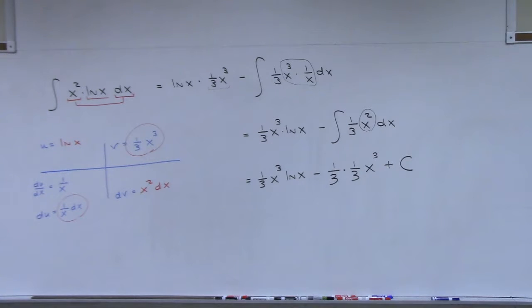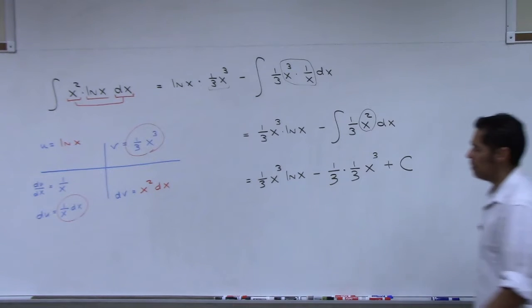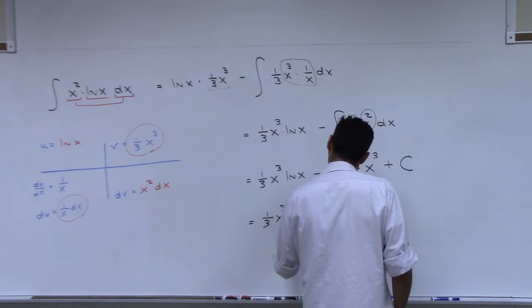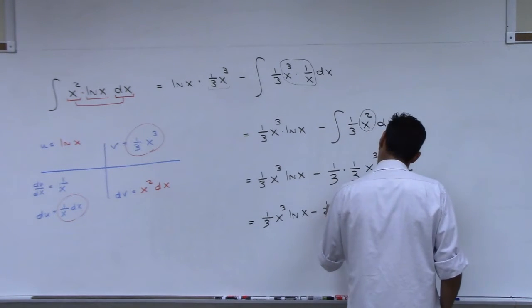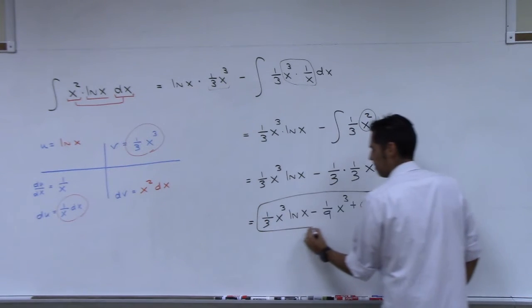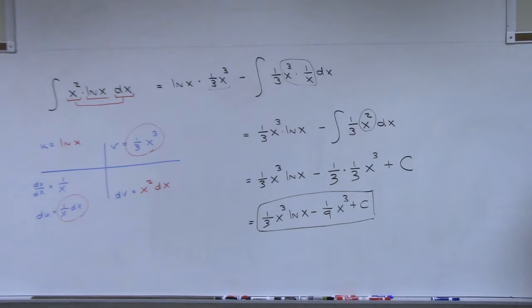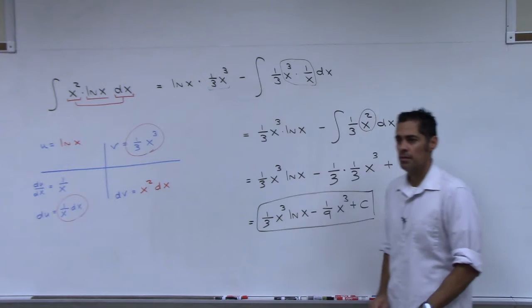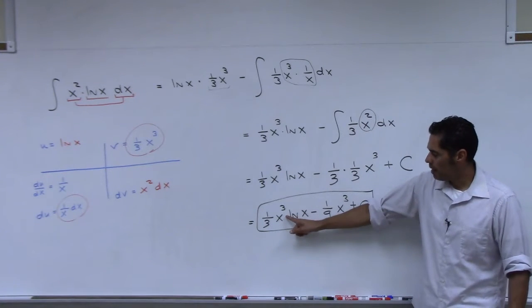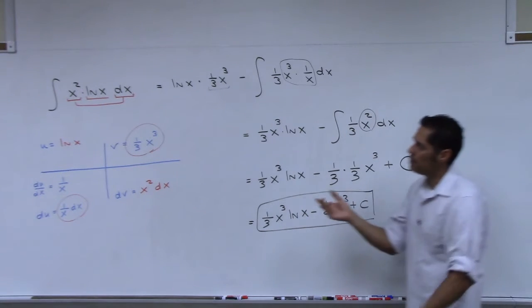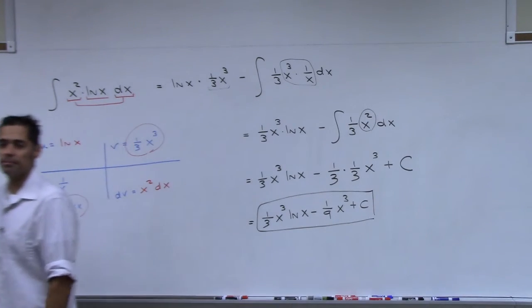And I suppose there's one more step. We could put the 1/3 times 1/3 together and make it 1/9. And we'd be done. You could always check your answer by taking the derivative of this. You would have to do a product rule right here. It'd be a little messy, but when it's all multiplied out and cleaned up, you should get back x squared natural log x.